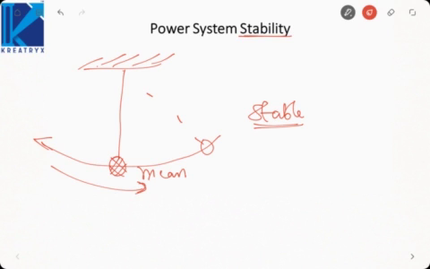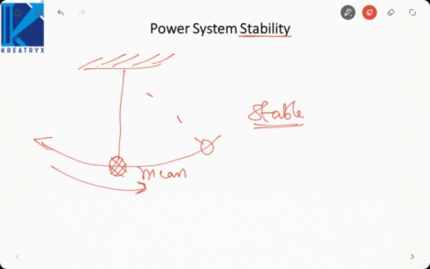Now, why does a disturbance occur in a power system? That disturbance may be due to mechanical load on a machine, or due to a fault occurring at the terminals of a machine or in a transmission line. A fault can occur at the generator terminals as well as in a transmission line, which will cause a disturbance in the system and lead to a stability problem.